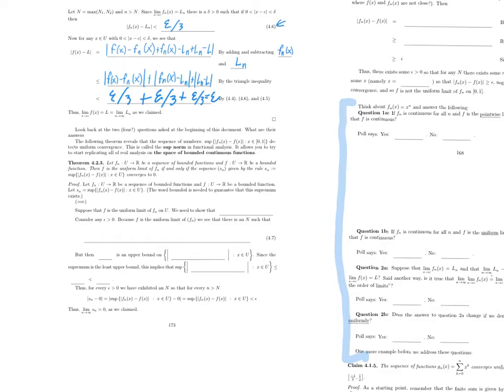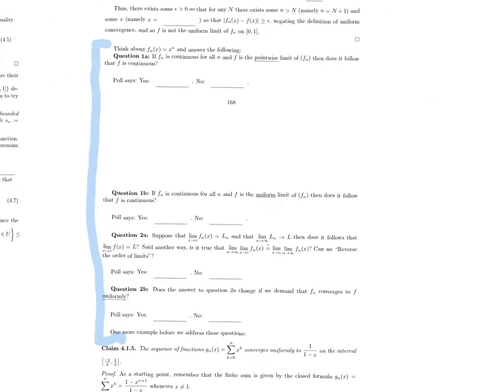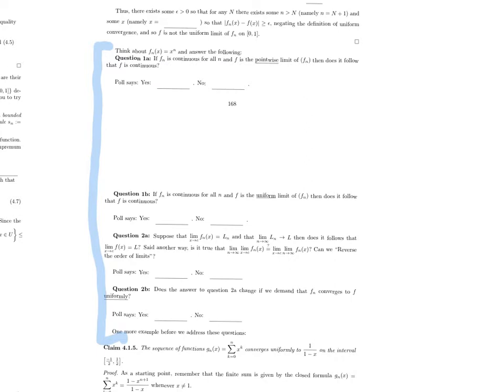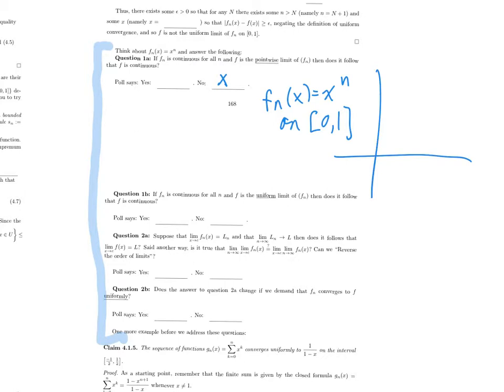So using this fact, let's go back to these questions that we asked. If a sequence of functions f_n is continuous for all n, and f is the pointwise limit of f_n, then does it follow that f is continuous? No, it does not. If you take the sequence of functions f_n of x equal to x to the n on [0, 1], then these are all continuous and they converge, but their limit is 0 on [0, 1) and 1 at x = 1.